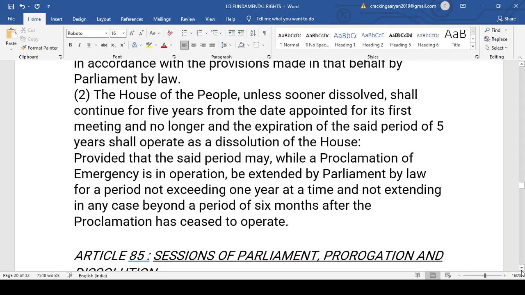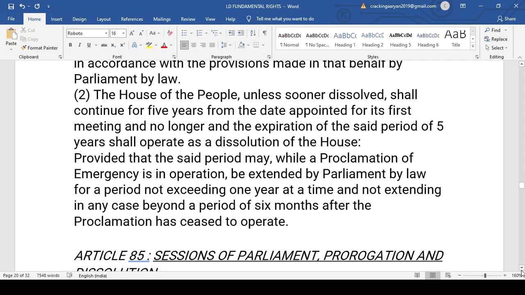Now, when there is an emergency, for example, if the Parliament is going on, then what will happen? In that time, the tenure of the Parliament, that is the House of the People, can be extended for 1 year, not more than that. And once the emergency is over, once the emergency has ceased, after that the Parliament should not continue for more than 6 months.